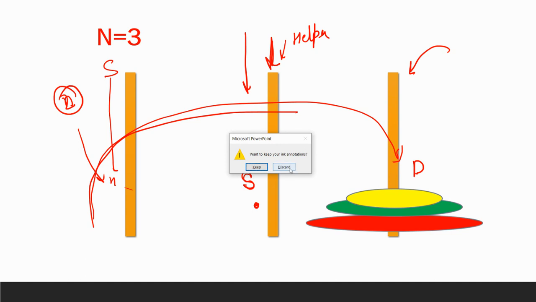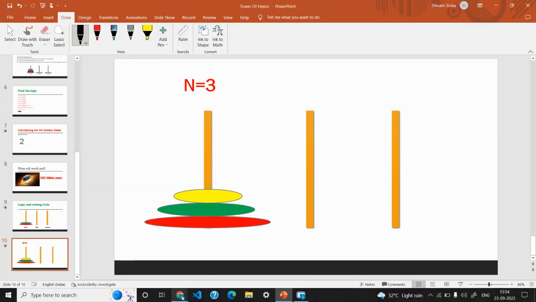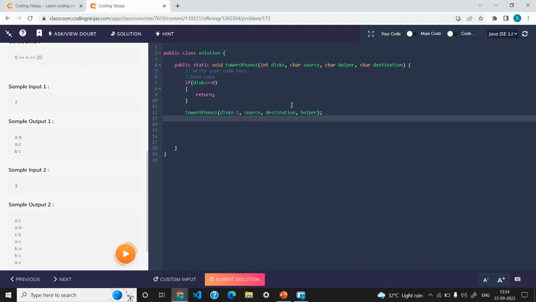Okay, so let's come to the code again. And what I have done in the first step, right? I have just written that we are assuming now recursion has done its task, and recursion has moved n minus 1 disks from source to helper, with the help of the destination rod that we did, right? Now what we need to do, we need to just print the lines.